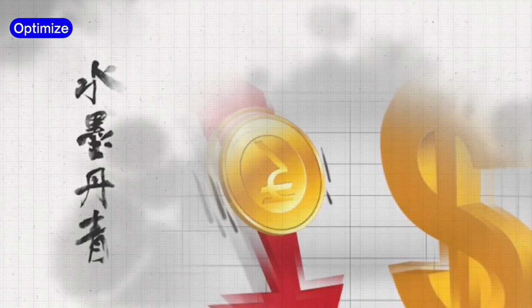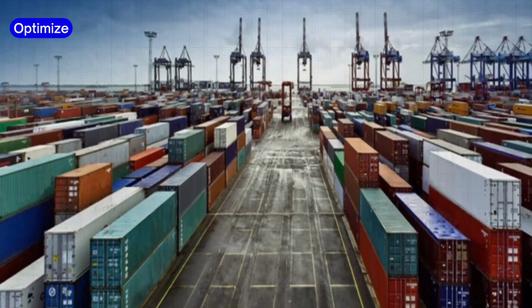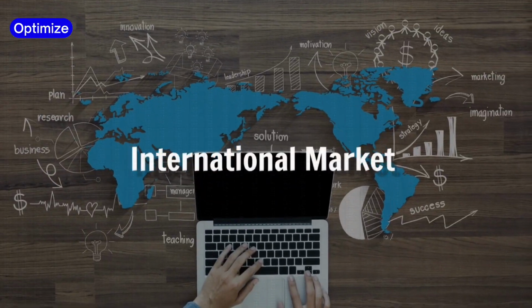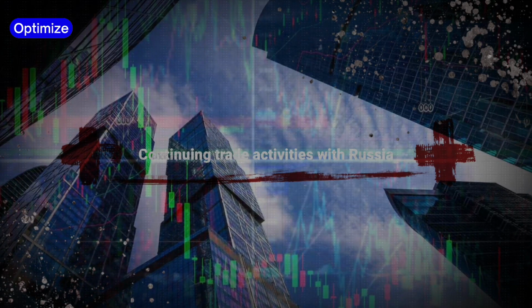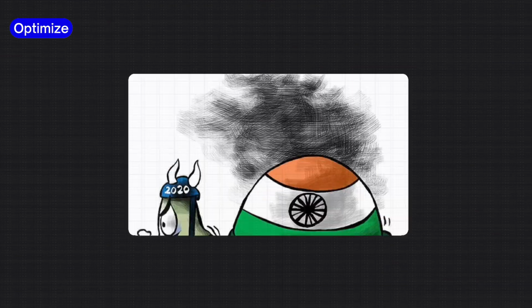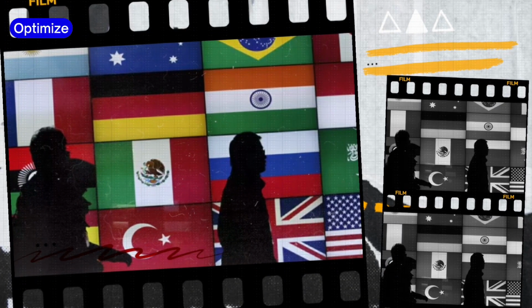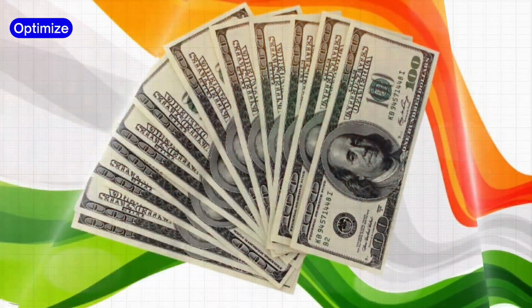While the Indian rupee was hitting a record low on 11th July 2022, the Reserve Bank of India announced an arrangement for its traders to organize imports and exports in the international market in rupees. Although the decision was mainly focused on continuing trade activities with Russia, while the West was imposing sanctions, this could also help Indian traders carry out activities with other countries that cannot accept the dollar as a form of payment.